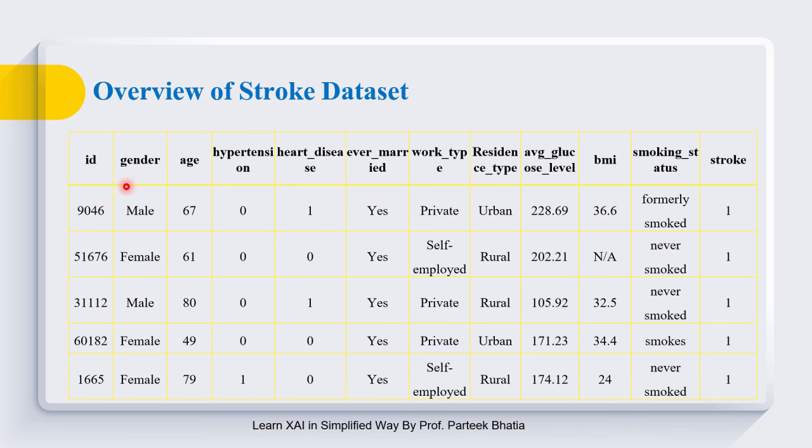Another important point to note in this dataset is that our input columns are of different data types. Columns like ID, age, hypertension, heart disease, average glucose level, body mass index are all numeric, while the columns like gender, ever married, work type, residence type, smoking status are categorical in nature. Our machine learning models can work only on numeric data.